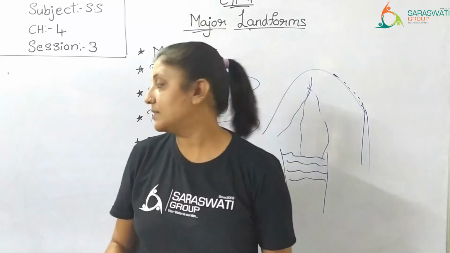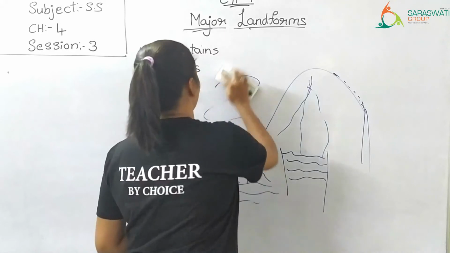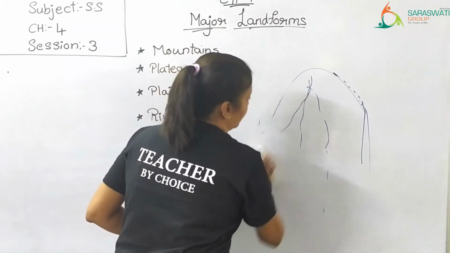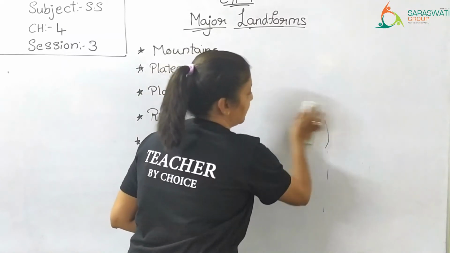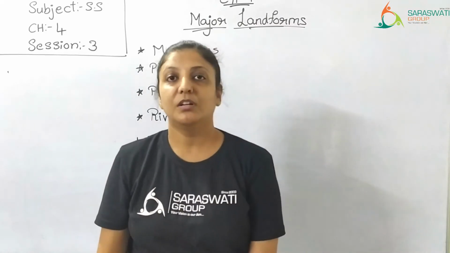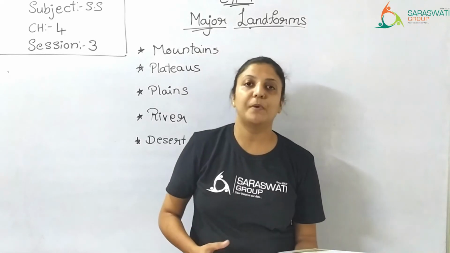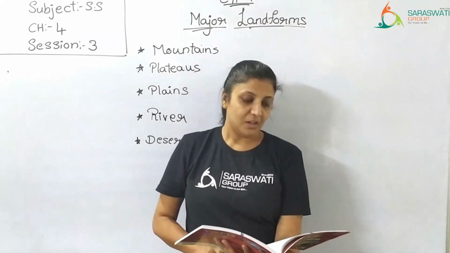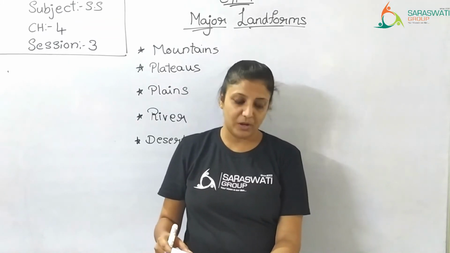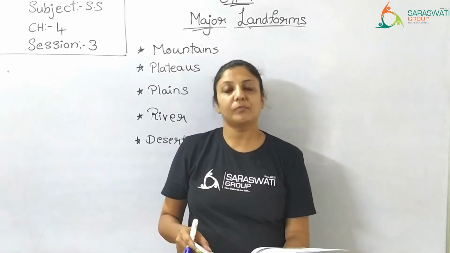Now the last part is the desert. You already know what deserts are. You might have also seen pictures, or maybe even visited a desert. In Gujarat, if you go to Kutch, it is a desert area. Right? Some of you might have already visited there. Now, deserts are vast areas of sand that receive little or no rainfall and have extreme temperatures.